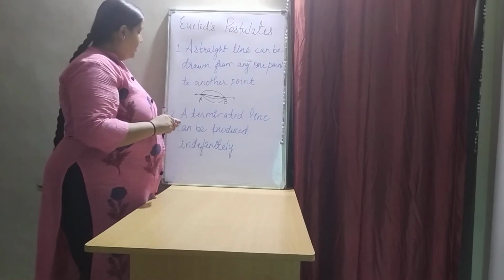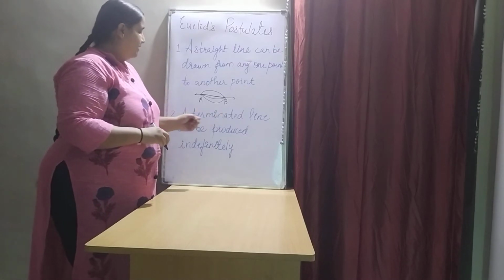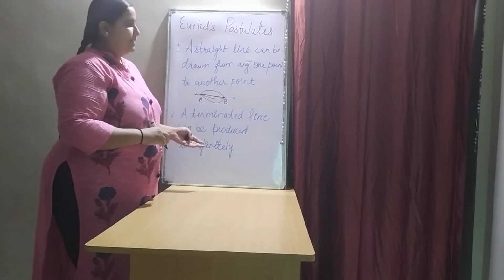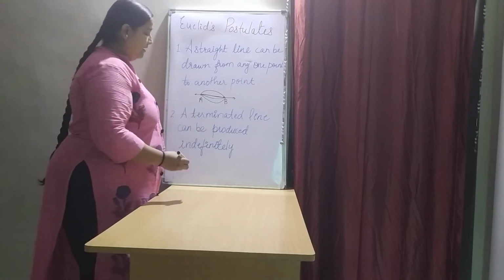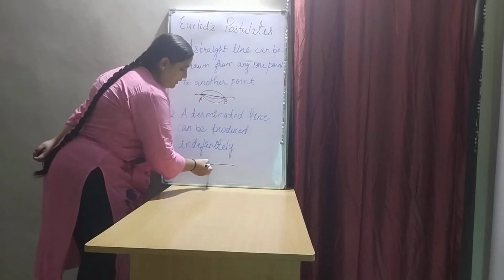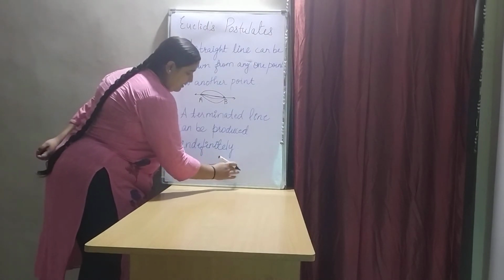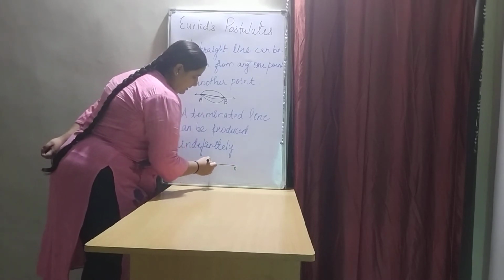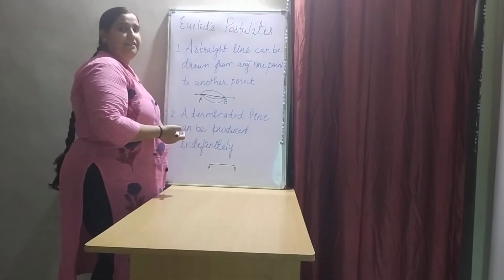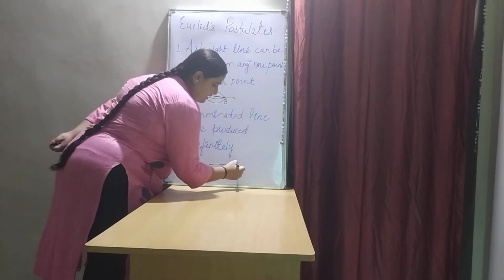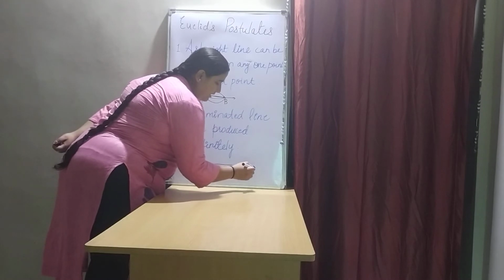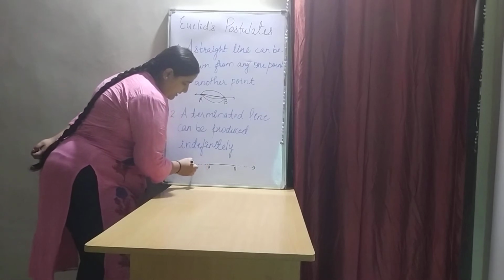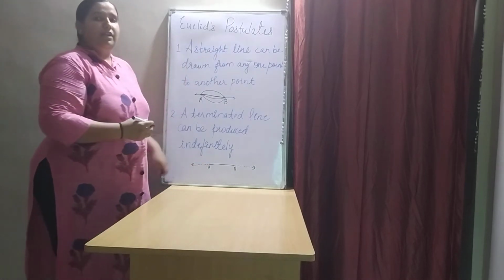Now, postulate number 2. A terminated line can be produced indefinitely. What do you mean by terminated line? The line is infinite actually, but we will take a certain part of a line. Suppose this is a line. This is point A and this is point B. This line can be produced indefinitely to either of the ends, like this. We can take this line up till infinity on this side, and also we can produce this line up till infinity on this side. These are Euclid's 2 postulates.